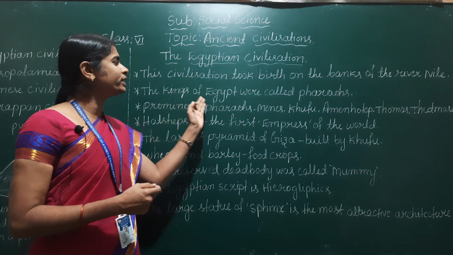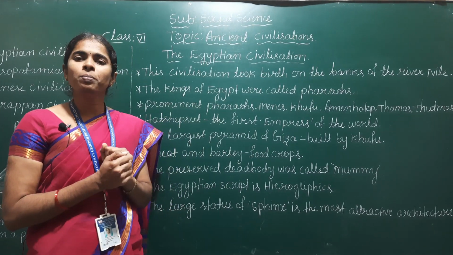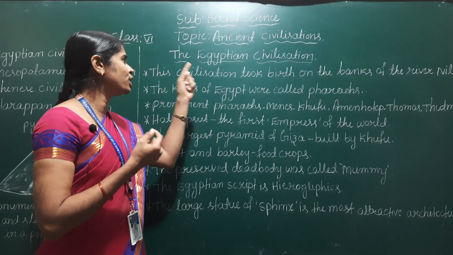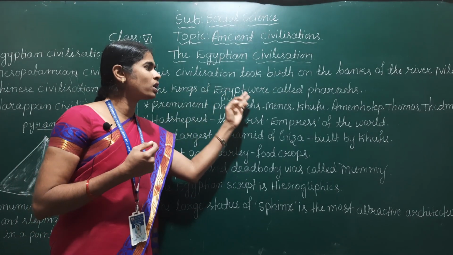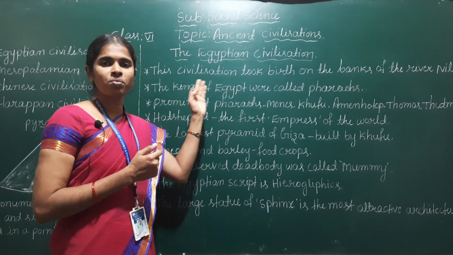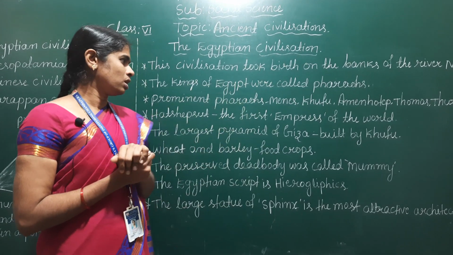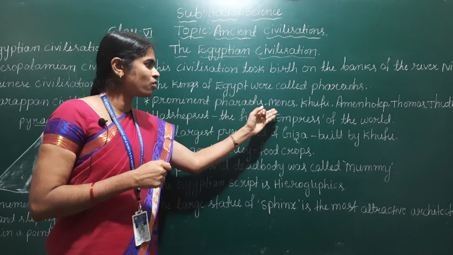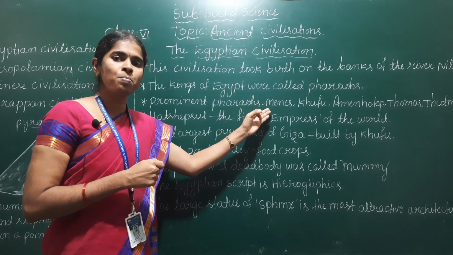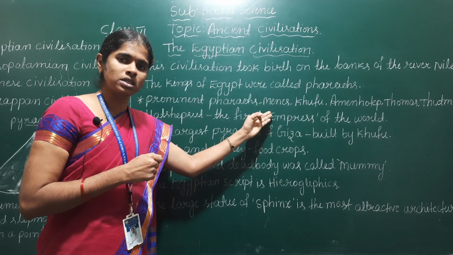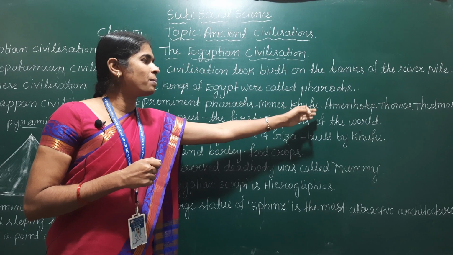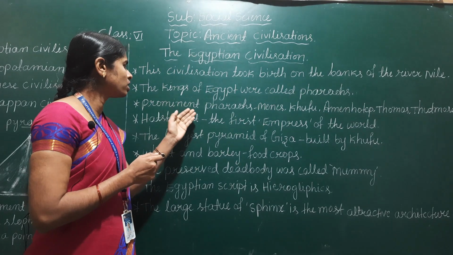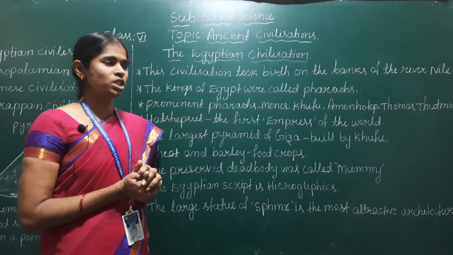Next, the political history of Egyptian civilization. There were many kings who ruled in Egypt. The kings of Egypt were called pharaohs. The prominent pharaohs of Egypt were Menes. Menes was the first pharaoh of Egypt, and Memphis was the capital of Menes. After Menes, Khufu, Amenhotep, Thutmose and Thutmose the first ruled in Egypt. These were the prominent pharaohs of Egypt.